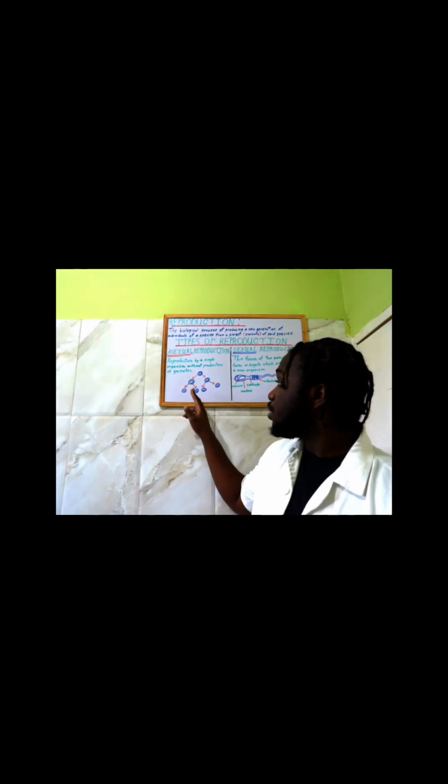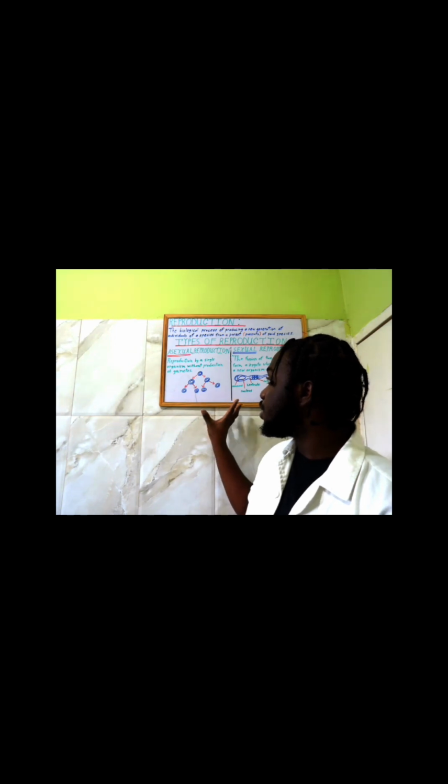And sexual reproduction is the fusion of two gametes to form a zygote, which develops into a new organism. This can also take place on the cellular level, but it's usually with multicellular or more complex organisms that take part in sexual reproduction. So with these two different types of reproduction, we do have meiosis and mitosis taking place